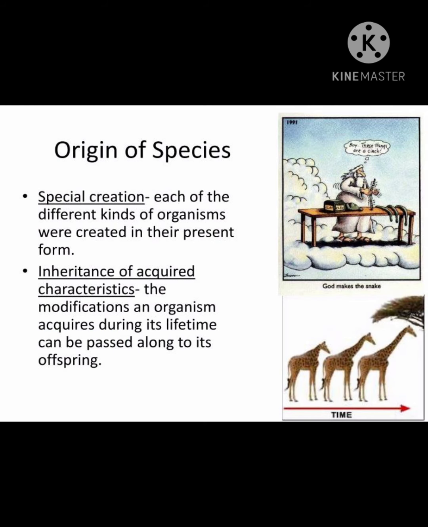Special creation: each of the different kinds of organisms was created in its present form. Inheritance of acquired characteristics: the modifications an organism acquires during its lifetime can be passed along to its offspring.